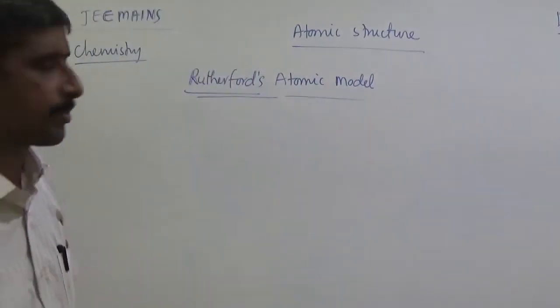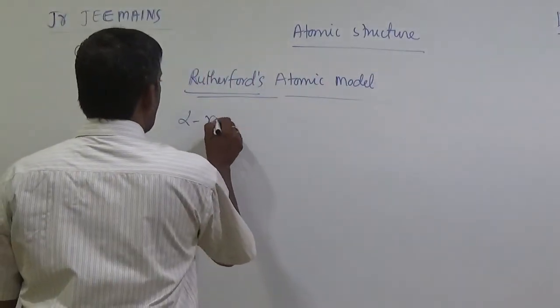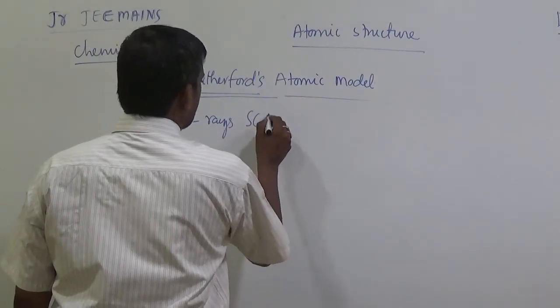Their alpha ray scattering experiment. Simply, Rutherford's alpha rays scattering experiment.